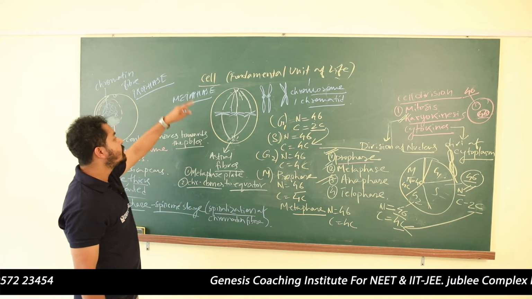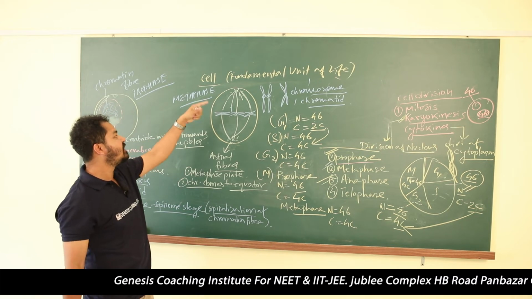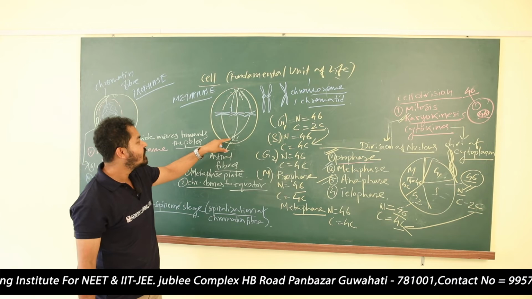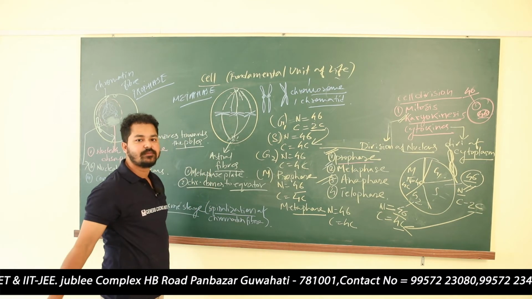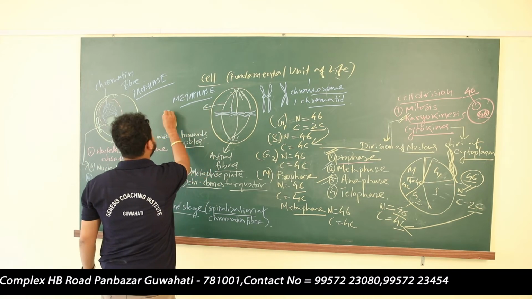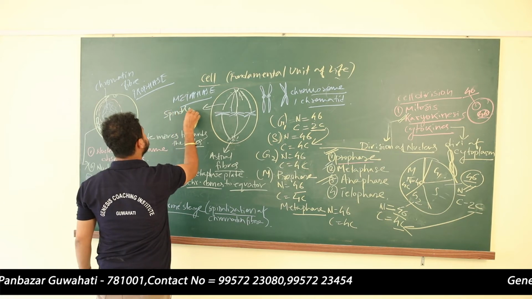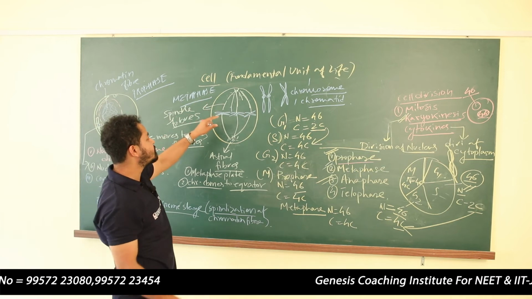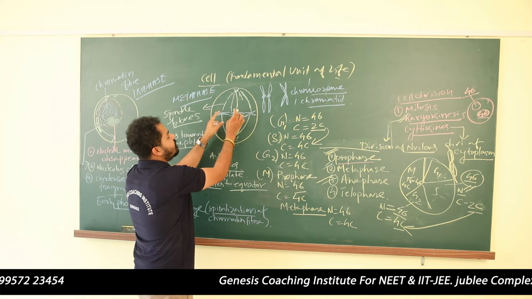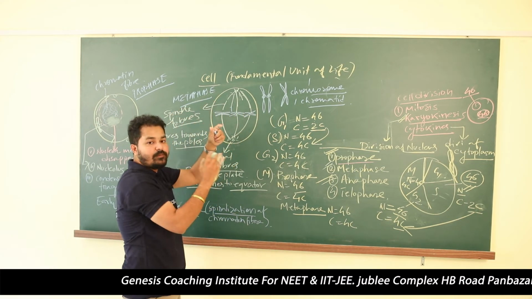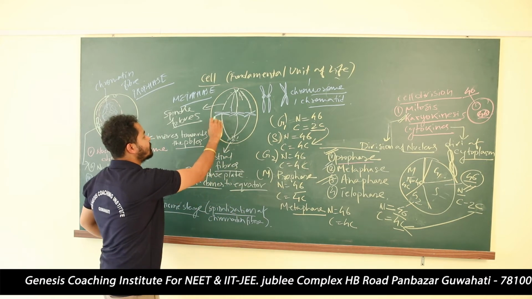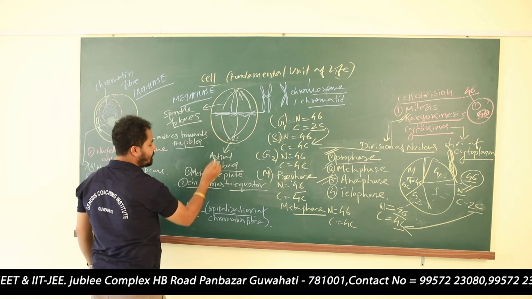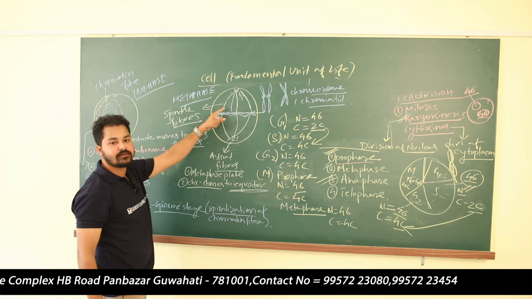What happens in the metaphase? In metaphase, all the chromosomes are loitering here and there, as there is no nuclear membrane, but the centriole will produce astral fibers and some continuous and discontinuous fibers. These are known as spindle fibers. With the help of the spindle fibers, they will attach to the centromere of the chromosome, and all the chromosomes will be aligned in one plate. This is the equator. All the chromosomes will be taken to the equator by the spindle fibers.